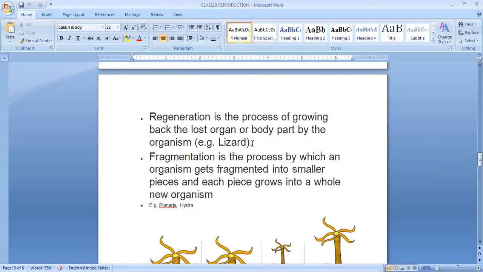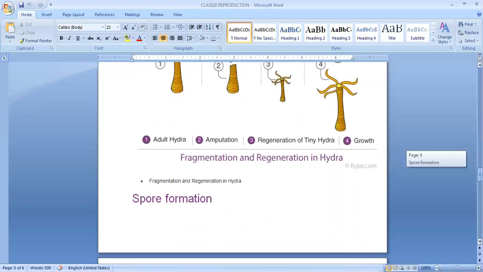Regeneration, planaria is the best example of regeneration. What is regeneration? In this, the process of growing back the lost organ or body part by an organism. We can see a lizard. The tail of a lizard, if it is cut or dropped down, a new tail arises. That is an example of regeneration.